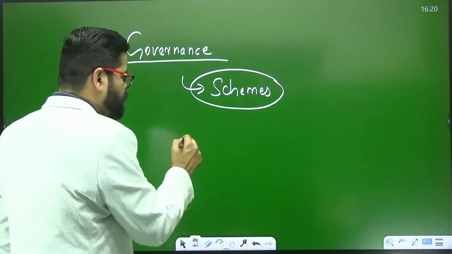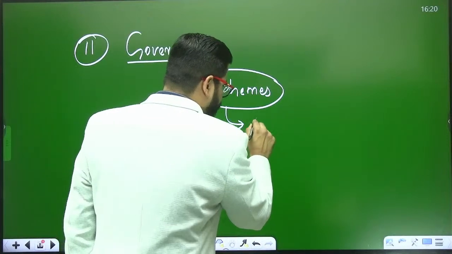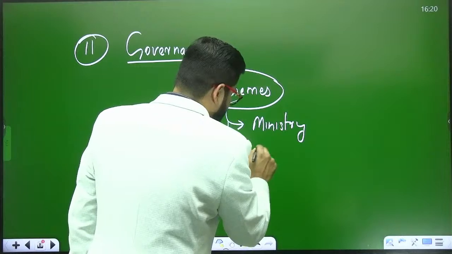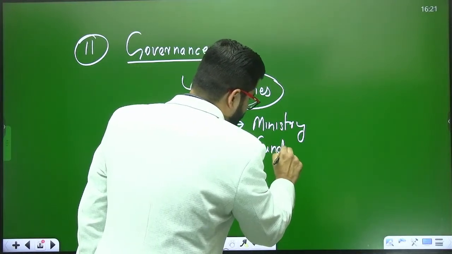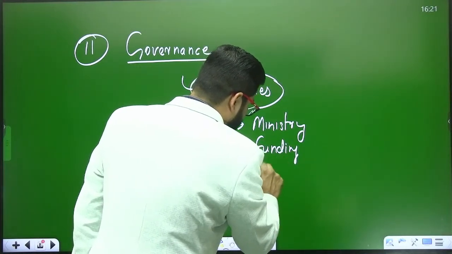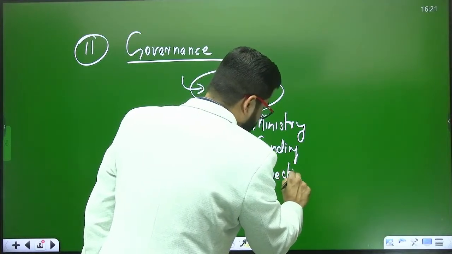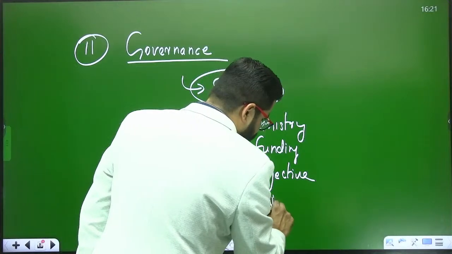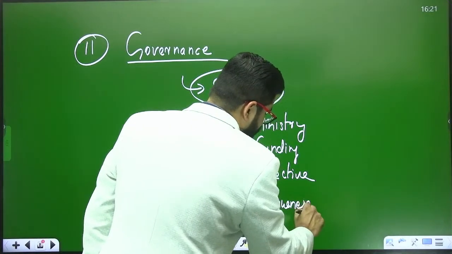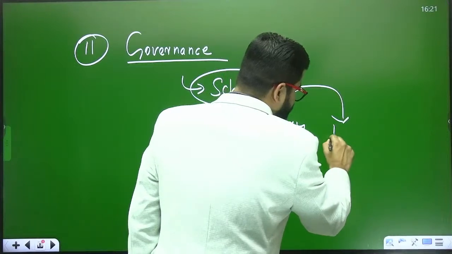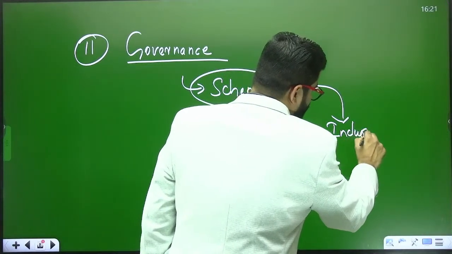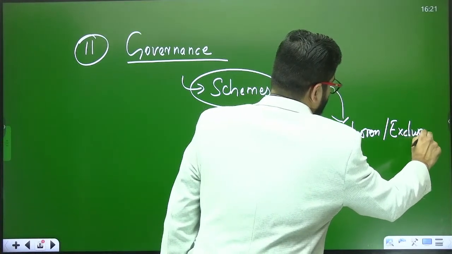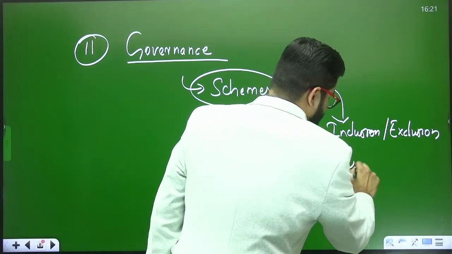On the schemes part, there may be a question about the ministry, about the funding mechanism, about the objective, or about the uniqueness of the scheme, about inclusion or exclusion, or comparison with a previous scheme.